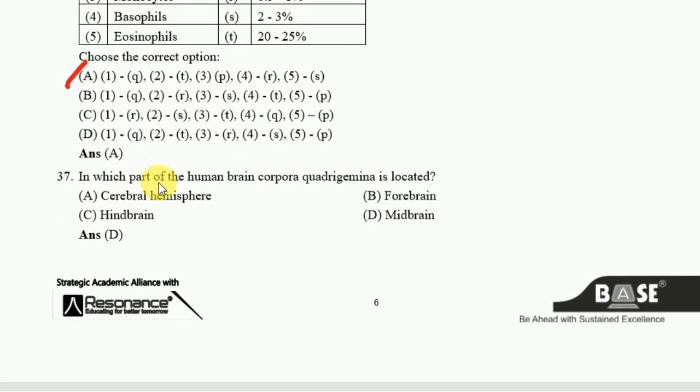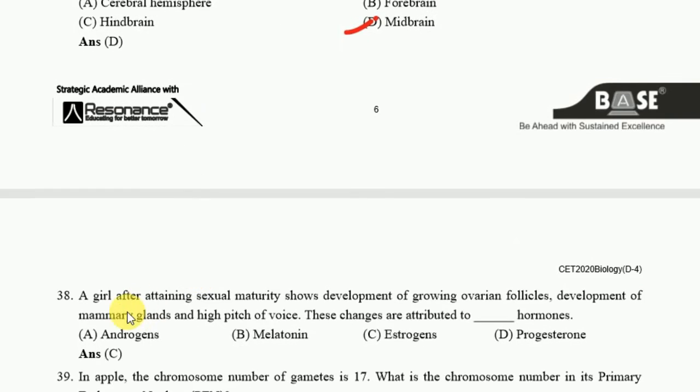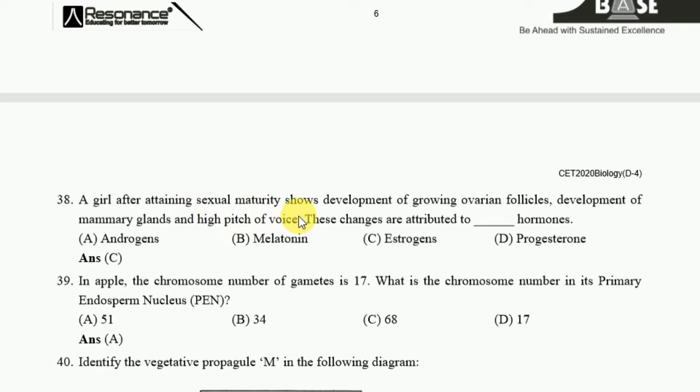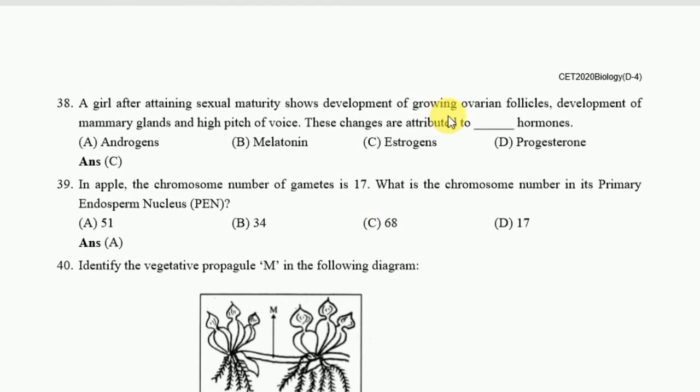Next, in which part of the human brain is corpora quadrigemina located? For this one, the answer is midbrain. Okay. Next, a girl after attaining sexual maturity shows development of growing ovarian follicles, development of mammary gland, and high pitch of voice. These changes are attributed to estrogens. Okay, the estrogen hormones. In the next one, in apple, the chromosome number of gametes is 17. What is the chromosome number in its primary endosperm nucleus, that is PEN? Okay, the answer is 51.